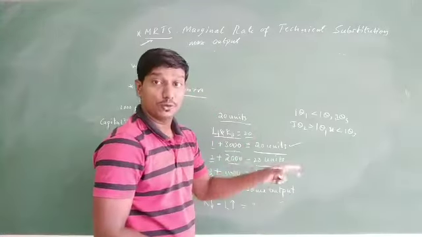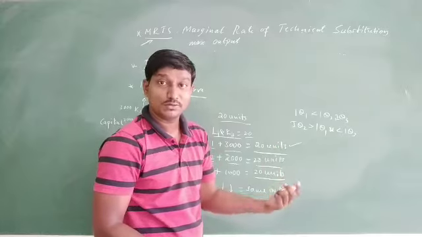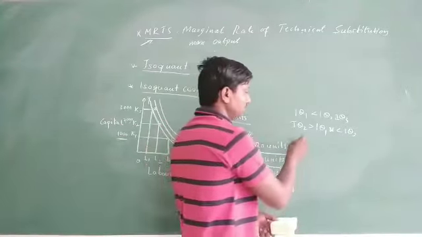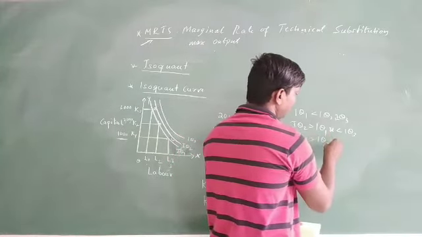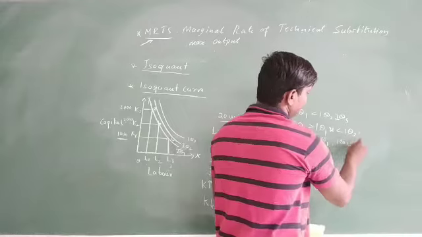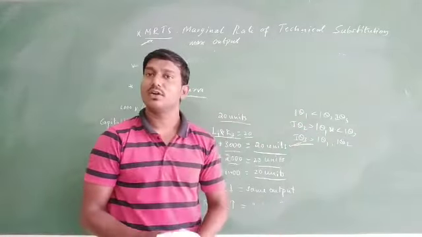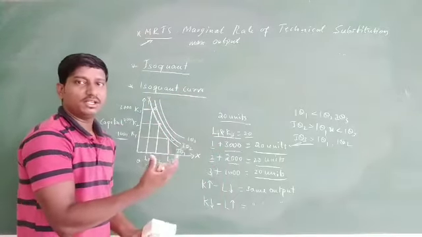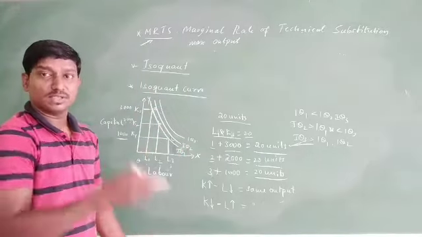Okay, which means the maximum output we derive in isoquant curve 2 is greater than 1 and less than isoquant 3. If I come to isoquant 3, which is greater than isoquant 1 and isoquant 2, it is the highest and the maximum that we are going to see, but with a different combination.